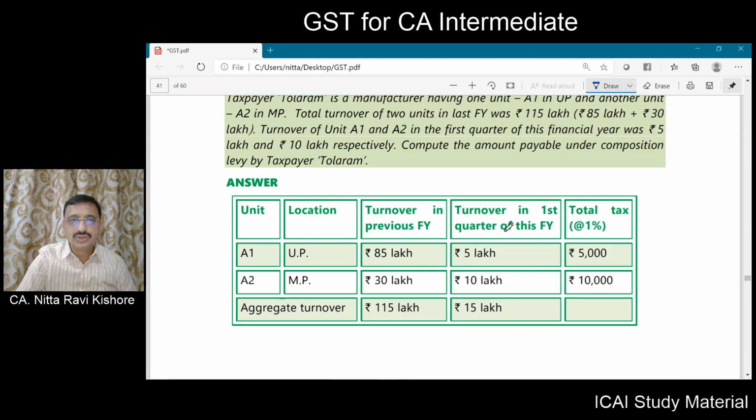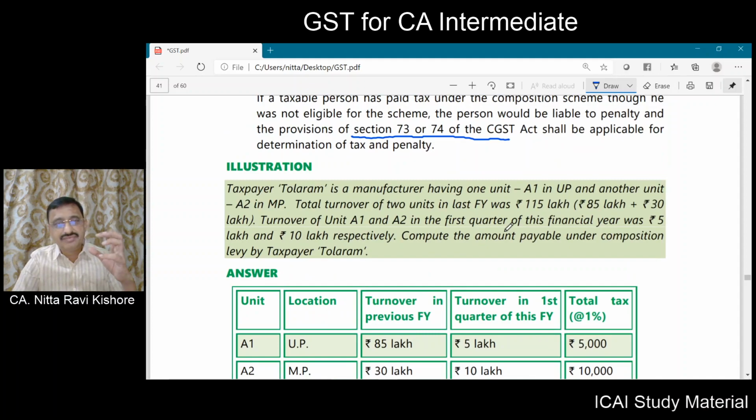Now, what we will do is, from this illustration onwards in this chapter, we will deal with it in the next class. Okay.